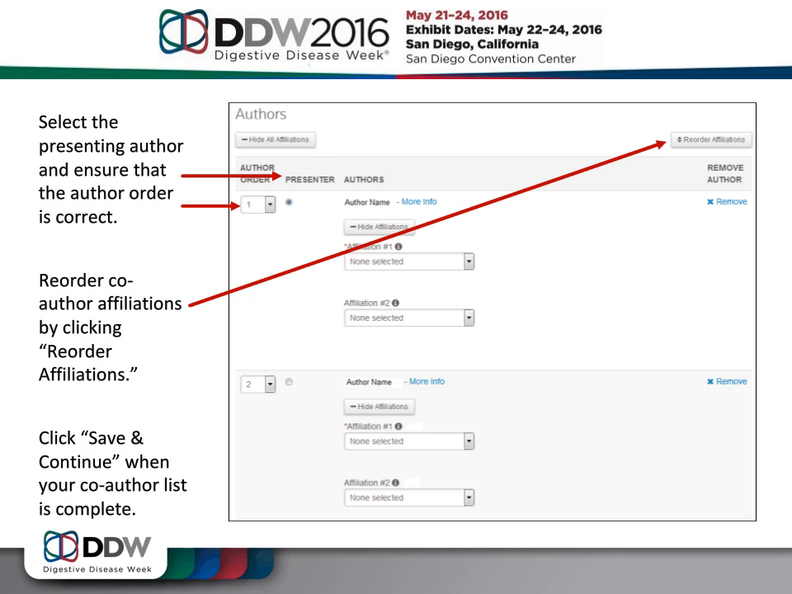If you need to reorder the author list, use the drop-down menus to select the correct author order and then click Update Author Order. You may also reorder the author affiliations by clicking on the Reorder Affiliations button in the top right corner of the page. After you have listed all co-authors in the correct order, click Save and Continue to move on to the final step of the abstract submission process.